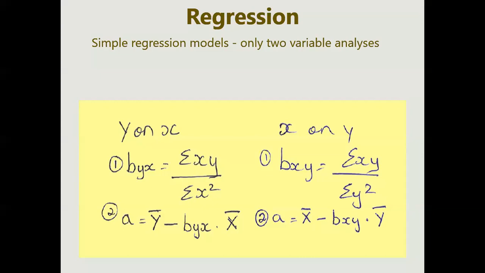You have to find the value of summation of xy and x square. And don't forget, here it is smaller xy and x square. So you have to use the last data formula of correlation for finding this.